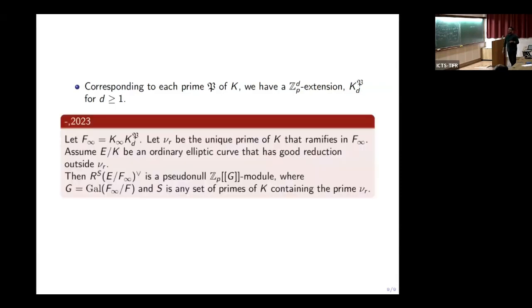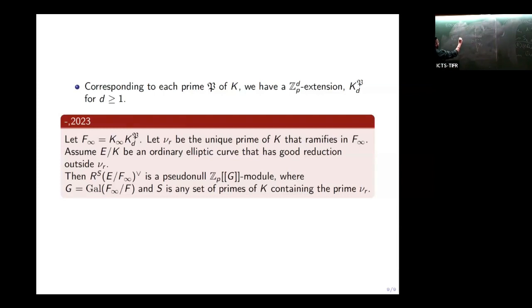One can show, and we're able to show, in a situation where I take the compositum of K infinity and K_{P,d}, that there's a unique prime ramified in this extension, and no prime ramified in K infinity. So if I take this F infinity as the compositum of K infinity and K_{P,d}, here no prime ramifies in one part, totally unramified at all the primes, and there's only one prime ramifying here. This is the extension in which only one prime ramifies. Denoting this ramified prime by V_R.